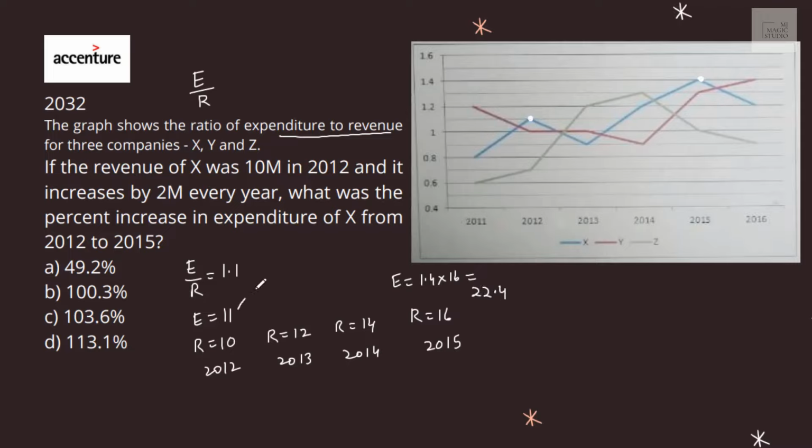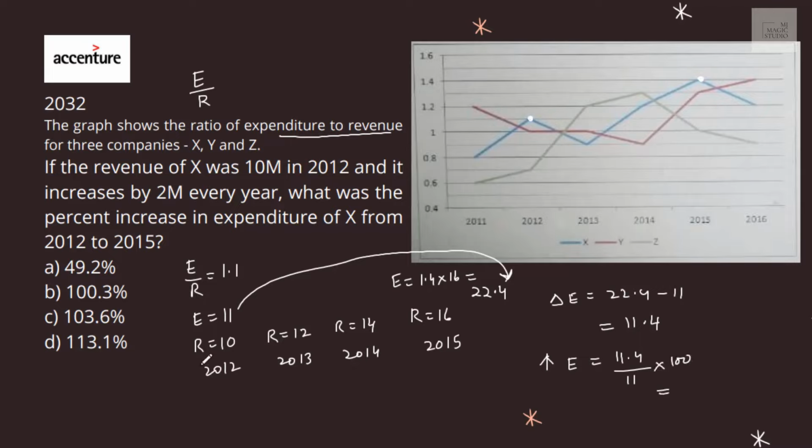So expenditure increases from 11 to 22.4. Change in expenditure is 22.4 minus 11, that is 11.4. That means increase in expenditure is 11.4 divided by 11 into 100. More than 100%, near to 103.6%. Option C fits in.